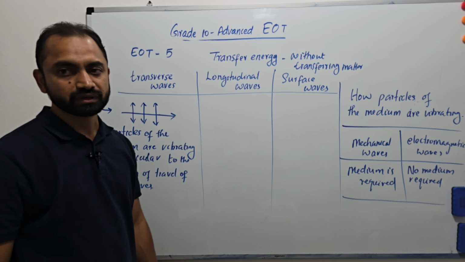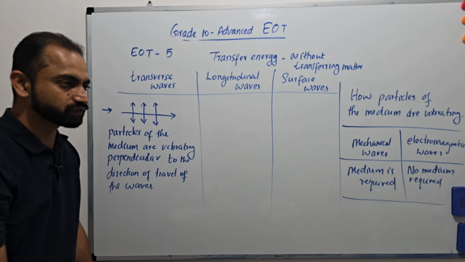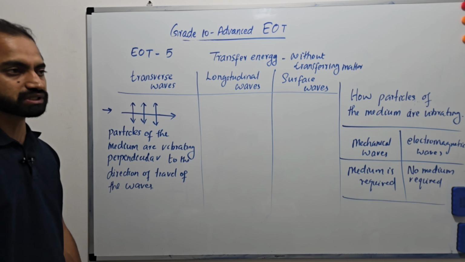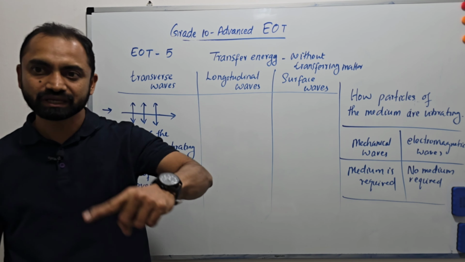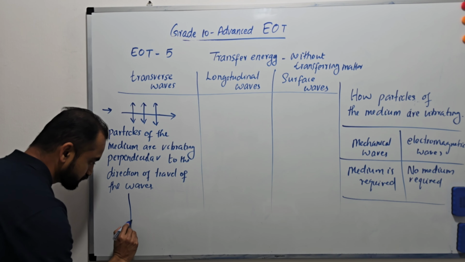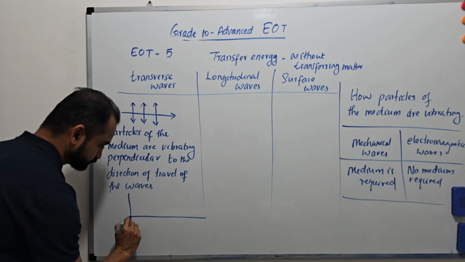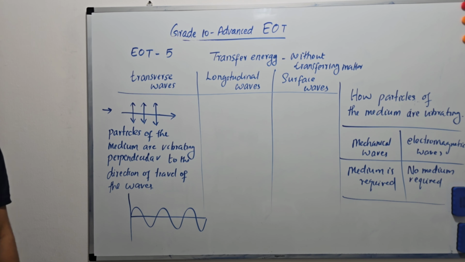For example, we take a rope and move one end like this, so that energy is transferring to the other end, and the wave will be like this. We can draw the transverse wave like this.